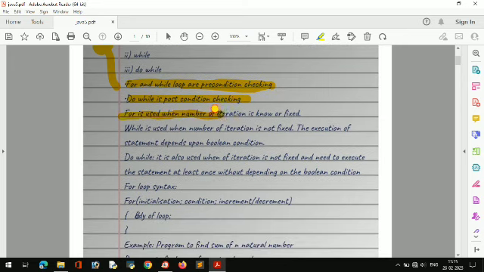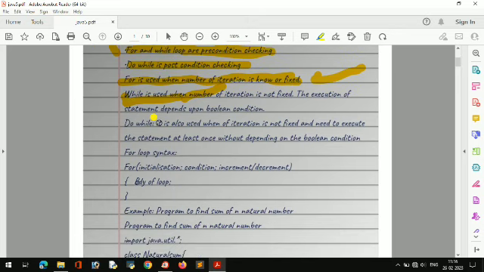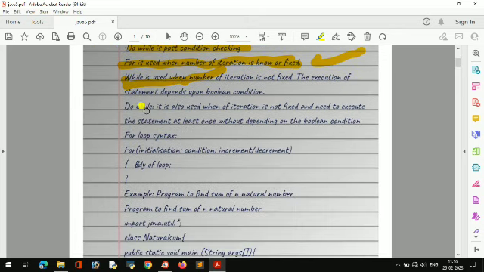Then for is used when the number of iterations is known and fixed. When we know we have to print the numbers from 1 to 10, then we know that at last we have to print till 10 only, so we can use a for loop there. And while loops are used where we don't know what the nth number is. Like a user can give any number, 100,000 or 10,000, at that time we can use a while loop, when we don't know the number of iterations. And do while: it is mainly used when we know this program has to run at least one time, and then it has to check the condition.